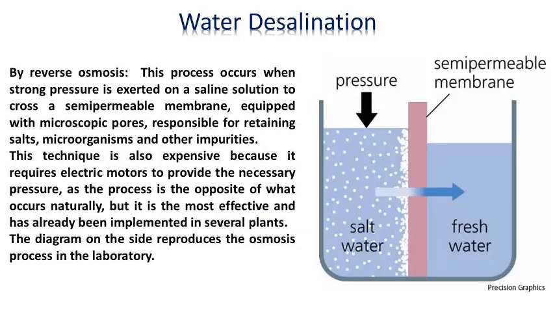Reverse osmosis: this process occurs when strong pressure is exerted on a saline solution to cross a semi-permeable membrane equipped with microscopic pores, responsible for retaining salts, microorganisms and other impurities. This technique is also expensive because it requires electric motors to provide the necessary pressure, as the process is the opposite of what occurs naturally. But it is the most effective and has already been implemented in several plants. The diagram on the side reproduces the osmosis process in the laboratory.